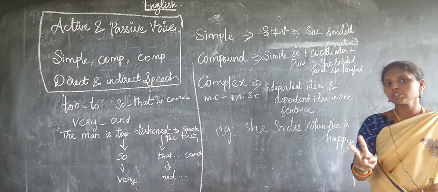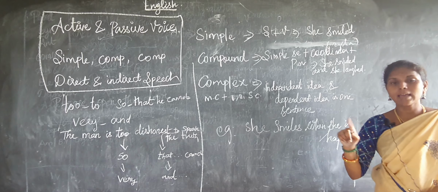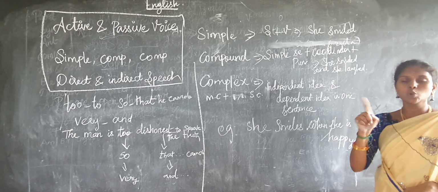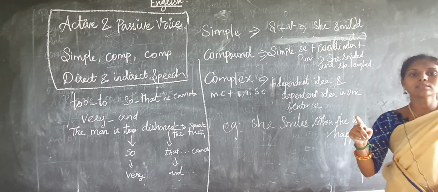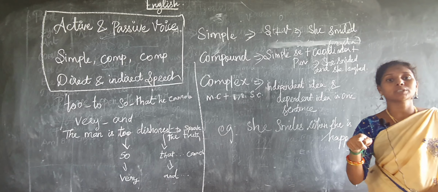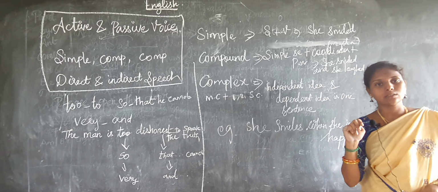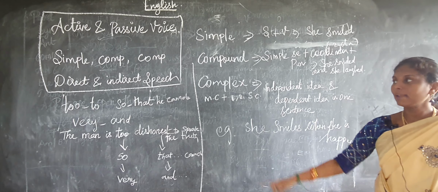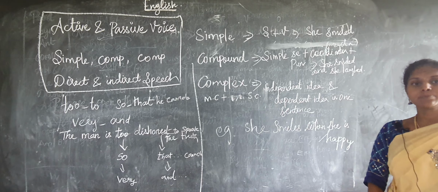In this we have two kinds, main clause and subordinate clause. So two main clauses plus a conjunction, if we add that, we call it a compound. And the last one is complex.